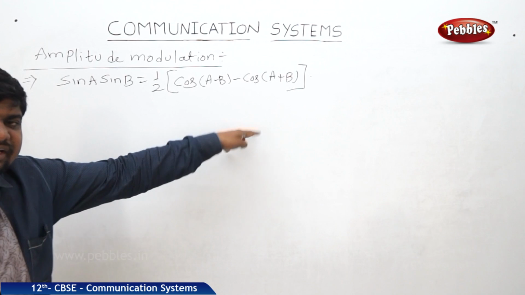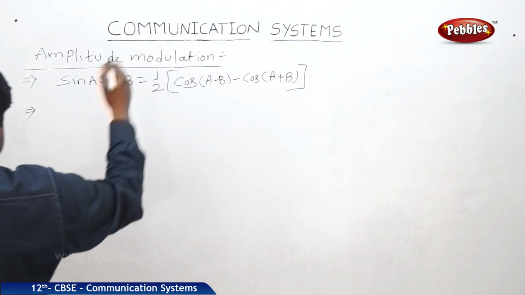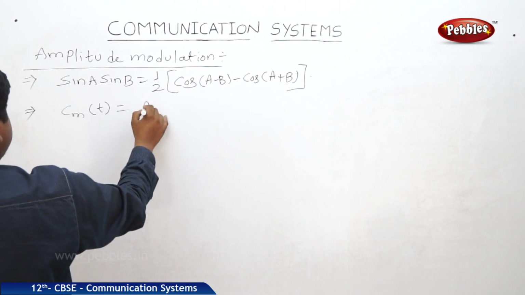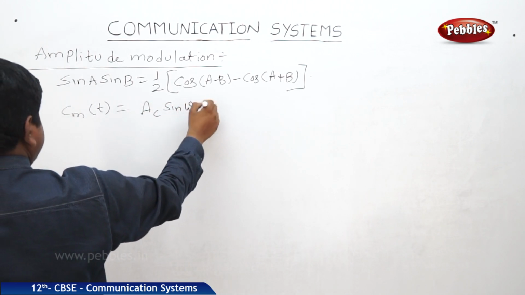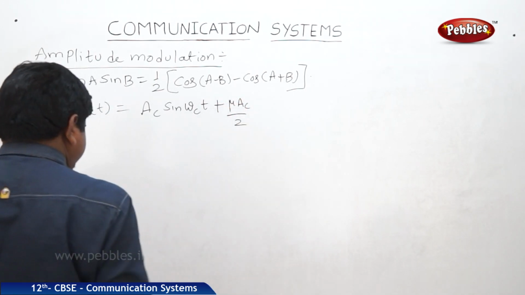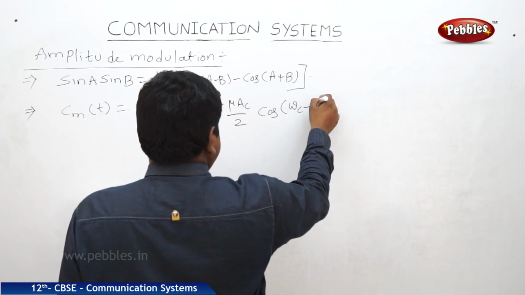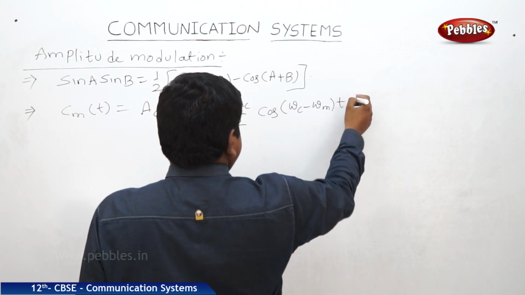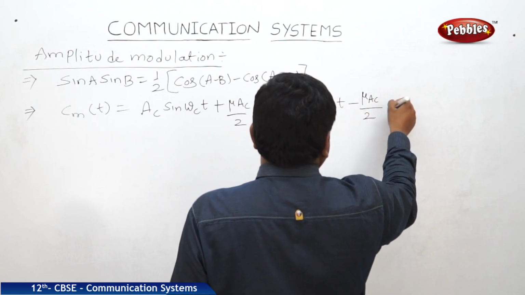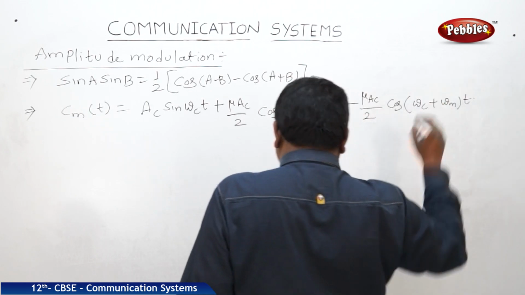If we use this trigonometric relation, the equation we will get is like this: the modulated wave equation is equal to Ac sin ωc t plus μAc/2 cos(ωc minus ωm)t minus μAc/2 cos(ωc plus ωm)t.